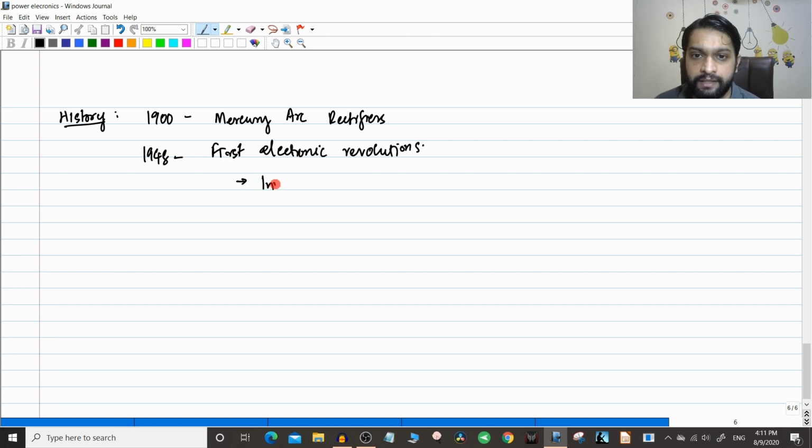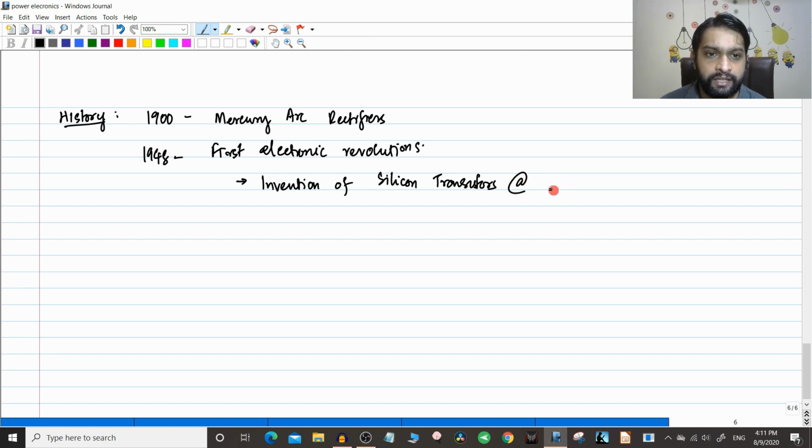It was the invention of the silicon transistors, at the Bell Labs. A lot of electronics breakthroughs have happened at the Bell Labs. After the invention of silicon transistors, a lot of devices started coming into the market.